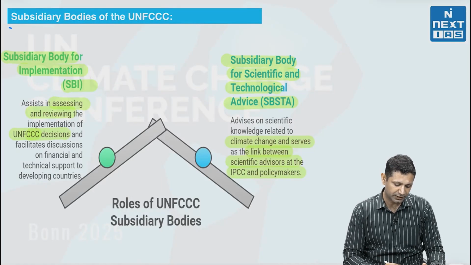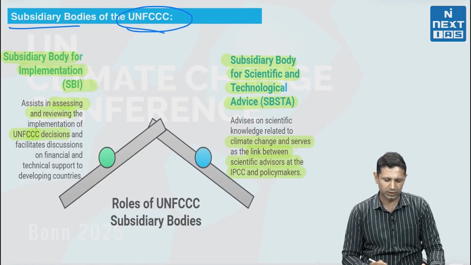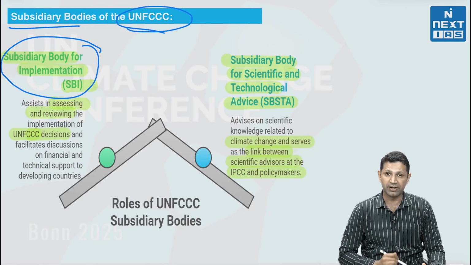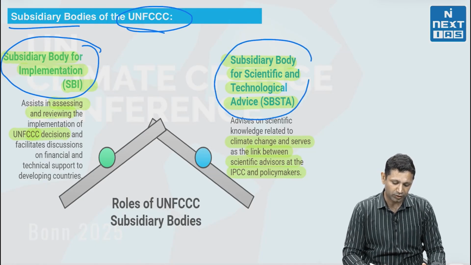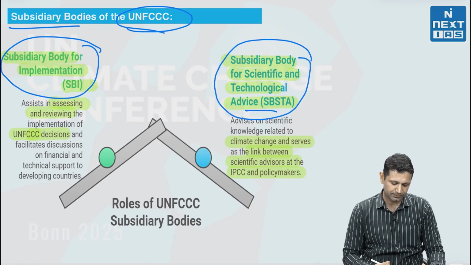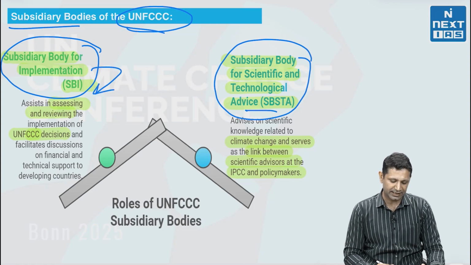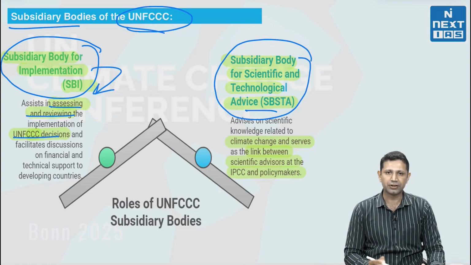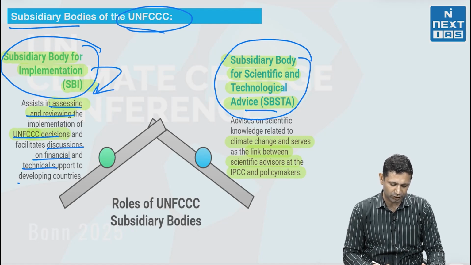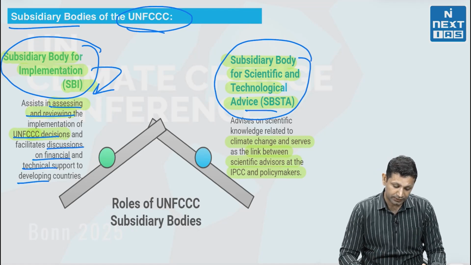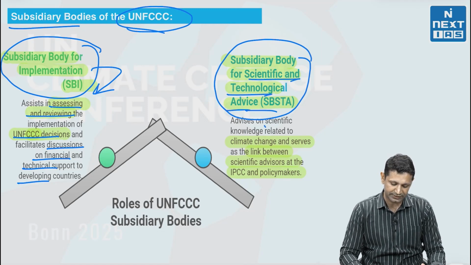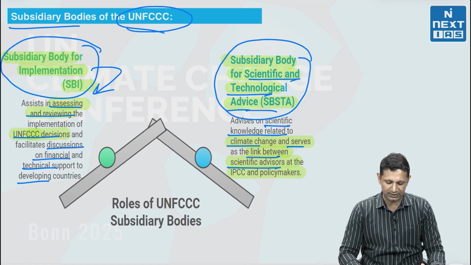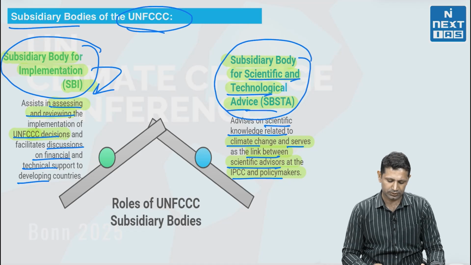Now, if we see the subsidiary bodies of UNFCCC, there are basically 2 bodies. One is the Subsidiary Body for Implementation, another one is the Subsidiary Body for Scientific and Technological Advice. Now this body for implementation assesses and reviews the implementation of UNFCCC decisions to facilitate discussions on financial and technical support to developing countries. SBSTA, or Subsidiary Body for Scientific and Technological Advice, provides scientific knowledge related to climate change and serves as a link between scientific advisors, the IPCC and policy makers.